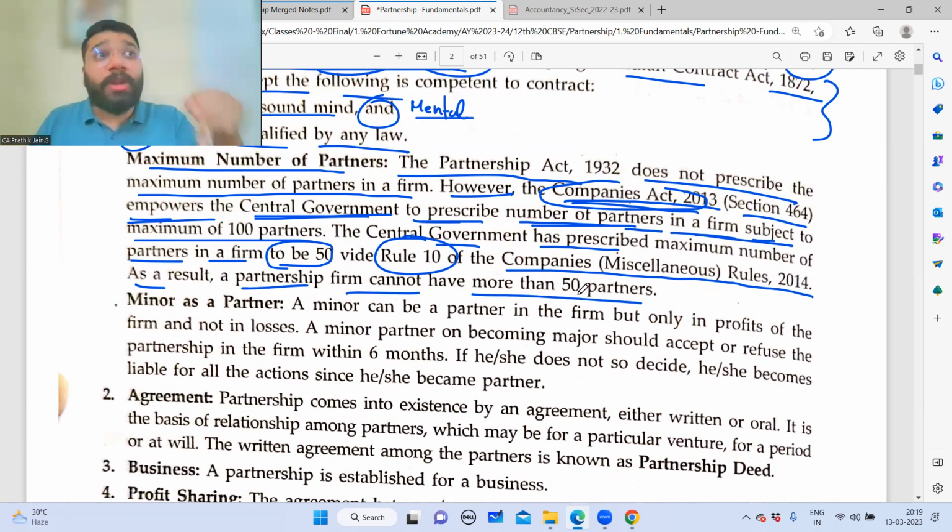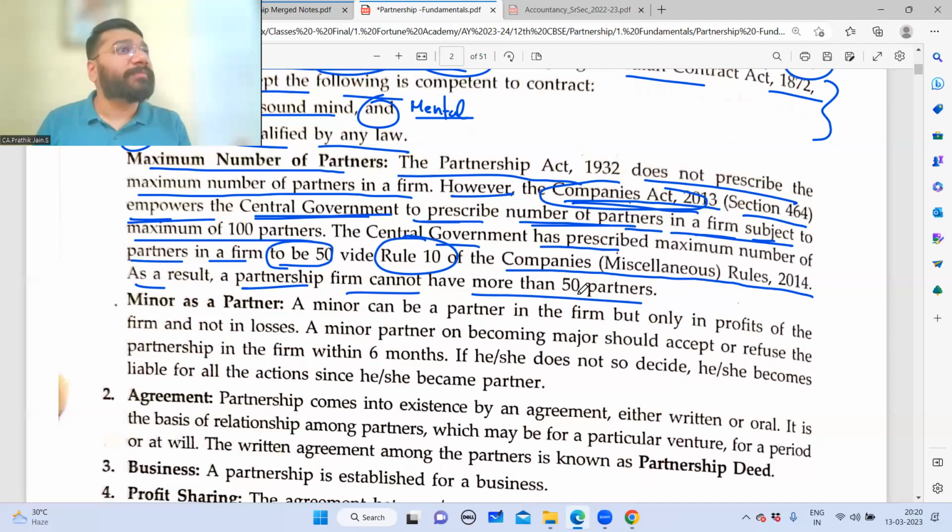Now, this is one of the biggest constraints why people look to forming companies. Because if I want to form a business where I need 100 partners, 1,000 owners, what will I do? Mukesh Ambani sir, today he's got how many owners? Lakhs of owners, shareholders. Shareholder means owner, which I'll discuss in the second volume.